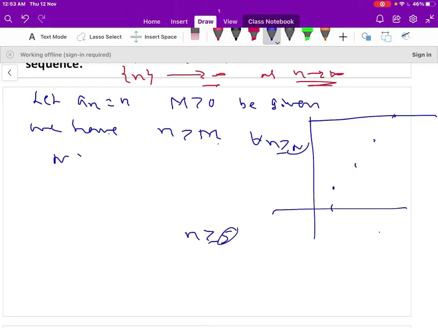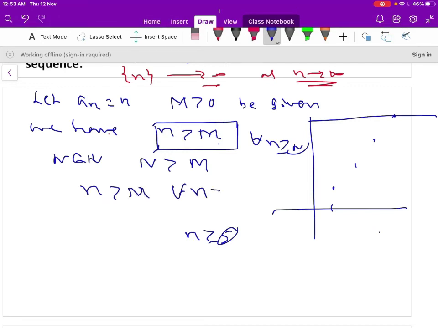So let us choose N belonging to the natural numbers such that N is greater than m. From this we can observe that a_n is greater than m for all n greater than or equal to capital N. Therefore, the sequence n diverges to infinity and the sequence is a divergent sequence.